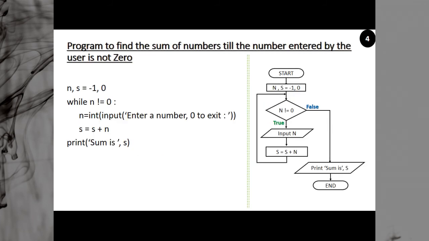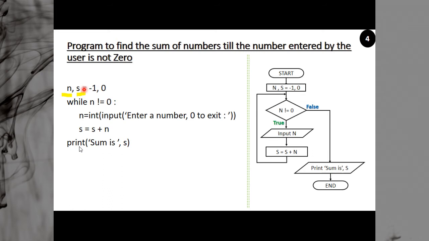Now we have just discussed a program to find the sum of numbers till the number entered by the user is 0. It means the moment you enter a 0, you will exit from the loop. So this is our criteria. We had created two variables, variable n and variable s. n is the number you want to add and s is the sum of the numbers. And we are initializing n to a negative number. You can take any number but not 0, because your loop will terminate when you enter the number 0. And then we have s, that is 0.